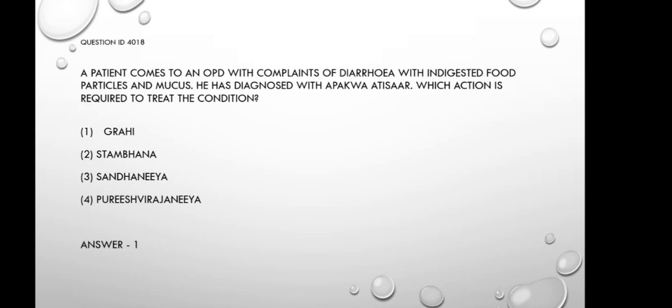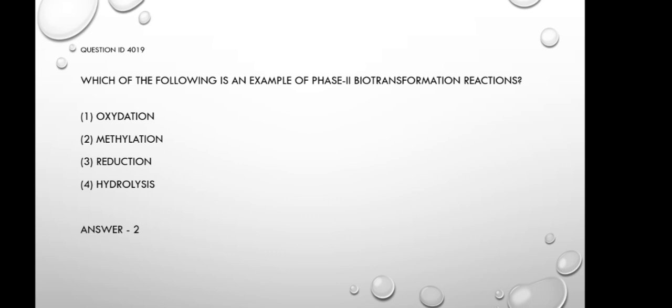Now let's check which digests the indigested matters. Grahi, which is Deepanam Pachanam Yatsyad Ushnatva Dravashoshakam. Grahi does the action of Pachana, that means digestion of undigested matters. Whereas Stambhana does not digest the matters, at the same time it increases the Vata dosha. So it is clear that the right answer is option 1 Grahi, Deepanam Pachanam Yatsyad Ushnatva Dravashoshakam. I think it's clear.